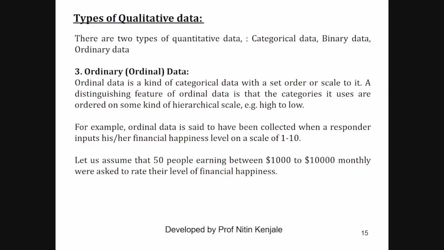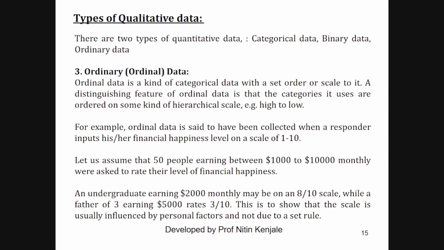Let us assume that 50 people earning between $1,000 and $10,000 monthly were asked to rate their level of financial happiness. An undergraduate earning $2,000 monthly may give an 8 on a 10 scale, while a father of 3 earning $5,000 rates 3 on 10. This is to show that the scale is usually influenced by personal factors and not due to set rules.